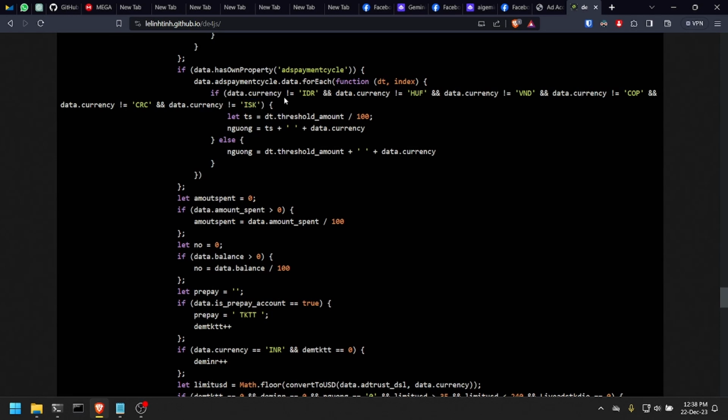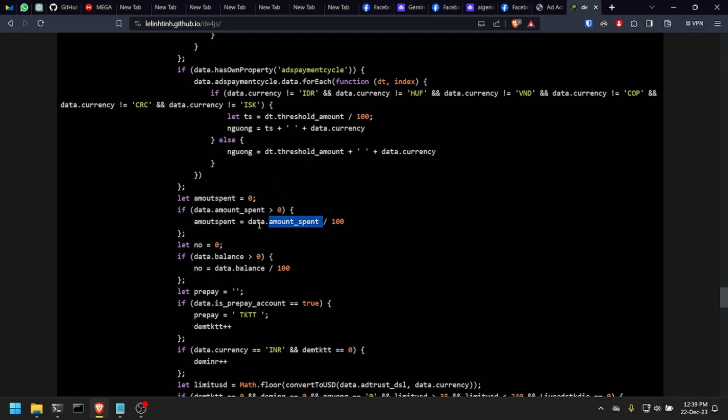So I'm not sure why it does this, but for some reason it checks if the currency is not one of these, and if it is not, it will save the threshold amount in this variable, but before that it will divide it by 100. I actually also don't know why it does this. It actually does the same here.